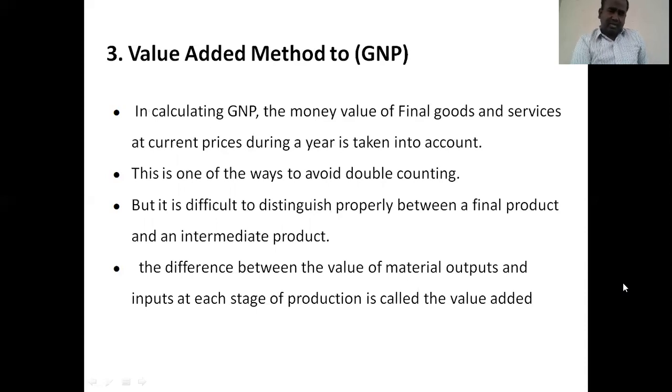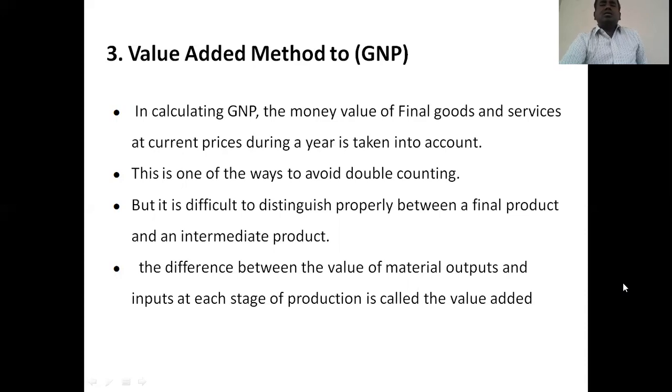Only one price is considered, but for calculation purposes it is difficult to distinguish between final products and intermediate products. The difference between the value of material output and the input at each stage of production is called value added.